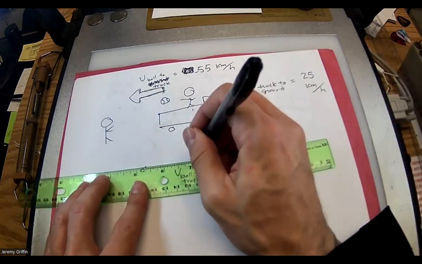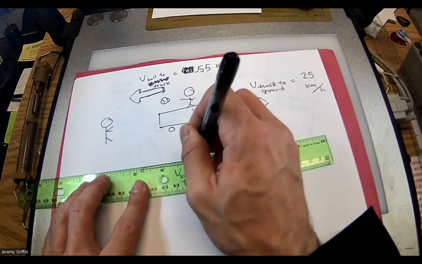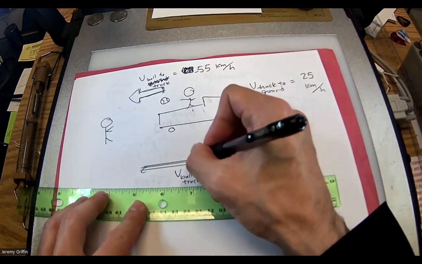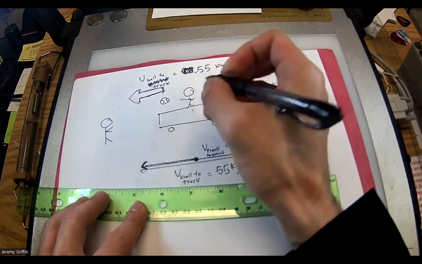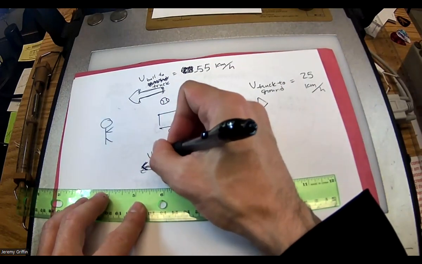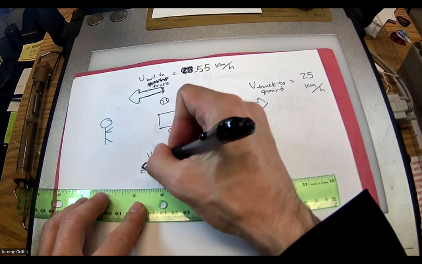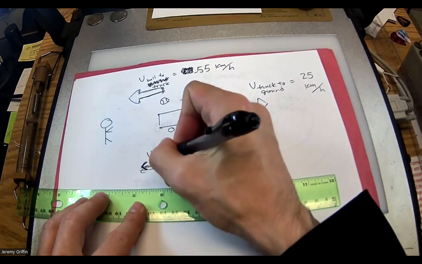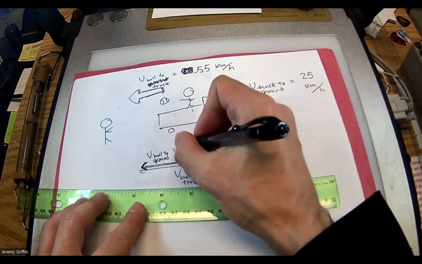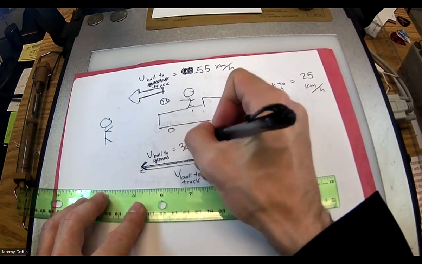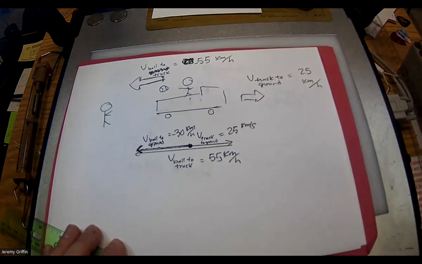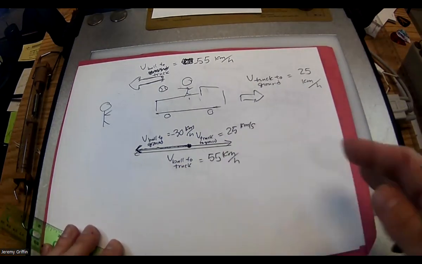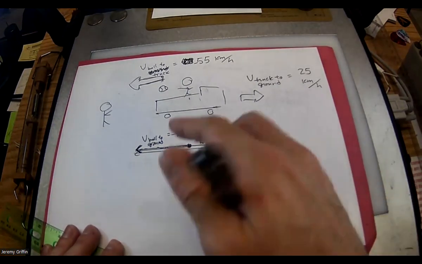Then you guys remember the resultant? The resultant is to go from the tail of the first one to the tip of the last one. You guys see that? And that would be V ball to ground. And that's going to be your 30 kilometers per hour. Maybe you could even say negative, but I guess the speed would be 30, right? You just very simply subtract the two vectors. So that's the answer we're looking for.